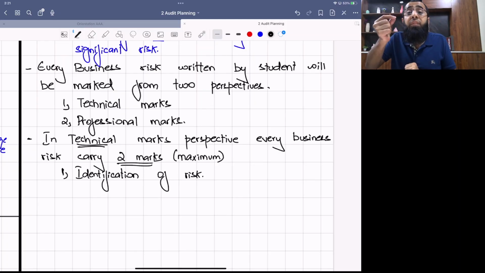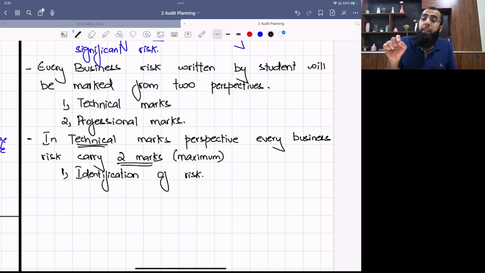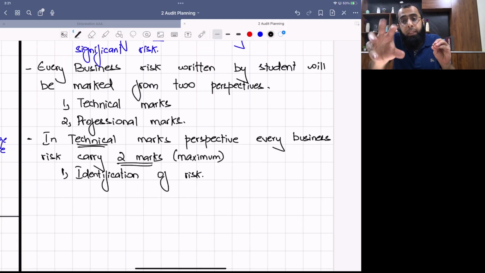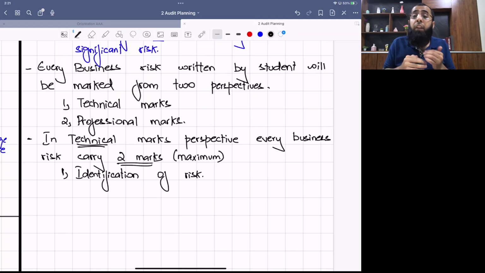You first identify the risk, but while doing so, make sure that you don't repeat the question too much. What students do is start writing that the company's loan balance is this, and it is a very high gearing. Don't repeat the data. The examiner already knows the data, so you just need to comment on it. Pick up the risk: okay, here the risk is high interest cost, here the risk is inability to repay on time. Or, for example, if the company is doing foreign purchases, the risk is adverse exchange rate movement. So pick up the risk, identify the risk.